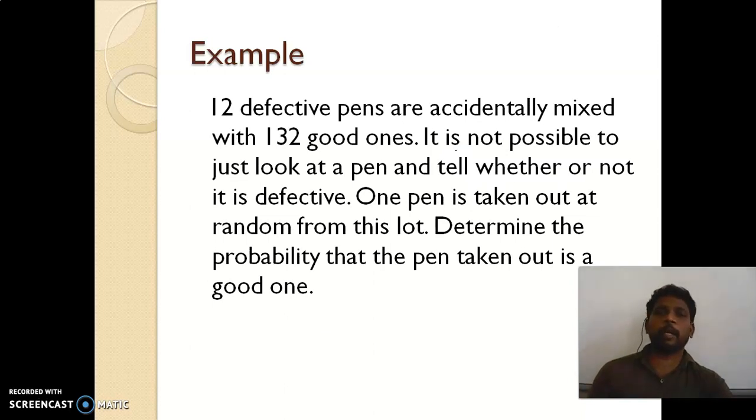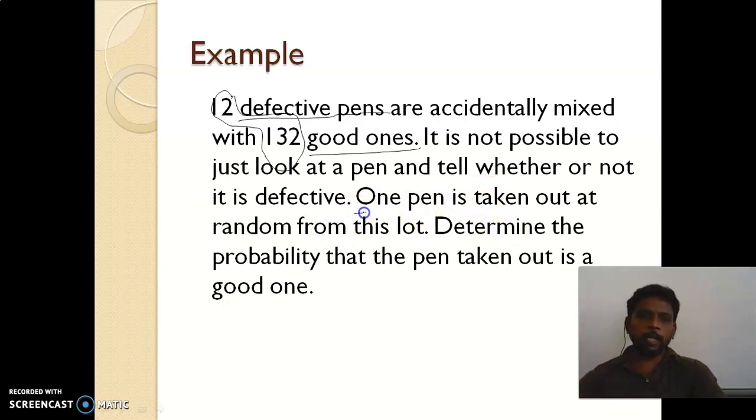12 defective pens are accidentally mixed with 132 good ones. Okay, so here 2 kinds of pens are there, defective and also good. Totally how many pens are there now? 12 plus 132, that is 144. It is not possible to just look at a pen and tell whether or not it is defective. It's not possible to identify which is which.